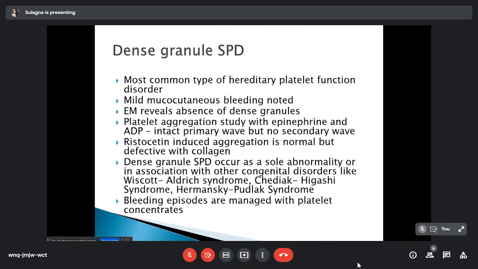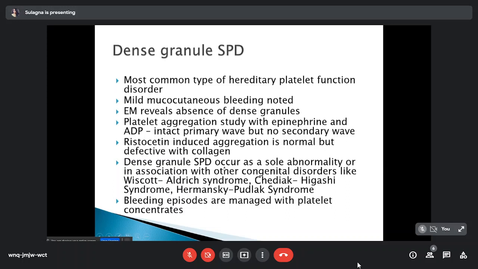Dense granule SPD is the most common type of hereditary platelet function disorder. Mild mucocutaneous bleeding is noted. Electron microscopy reveals absence of dense granules. Platelet aggregation study with epinephrine and ADP shows an intact primary wave but no secondary wave. So with storage pool disease, both alpha and dense granule SPD, we can see the primary wave is intact but the secondary wave is absent when the study is done with epinephrine and ADP. Ristocetin induced aggregation is normal but defective with collagen.